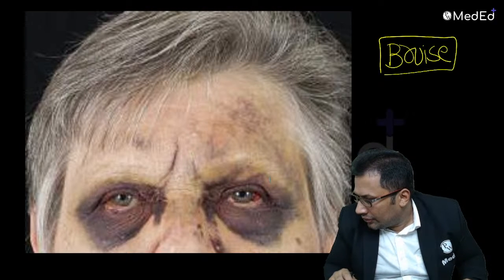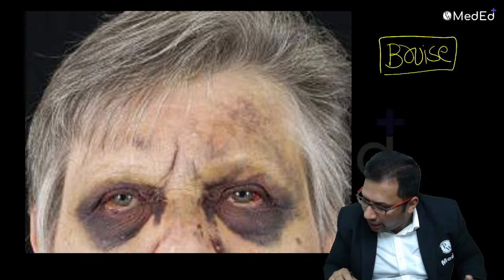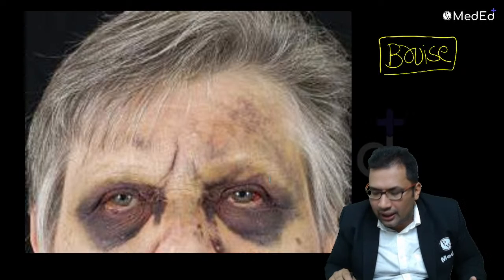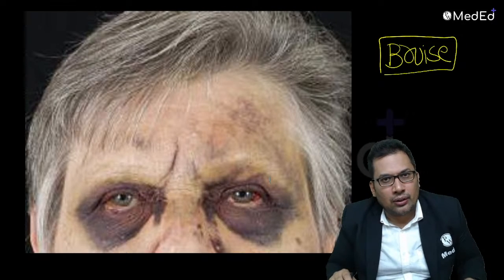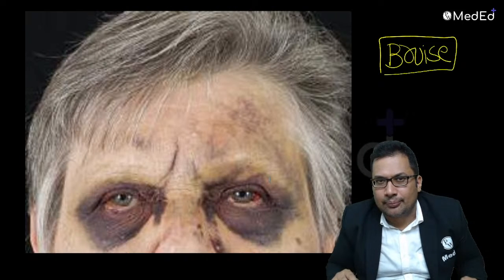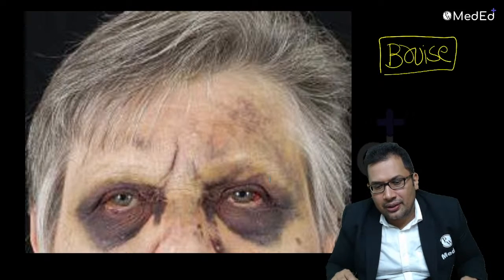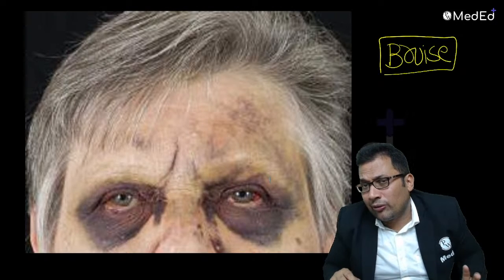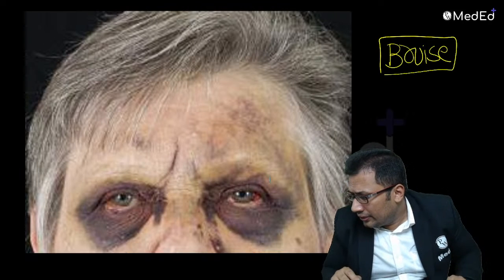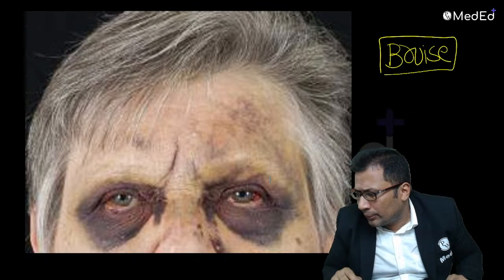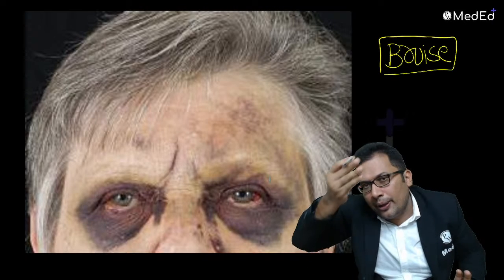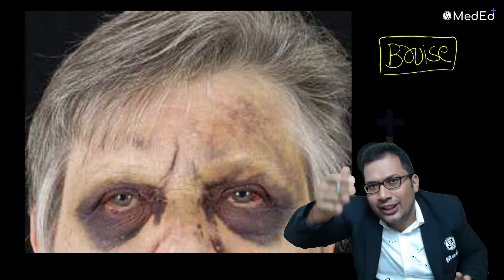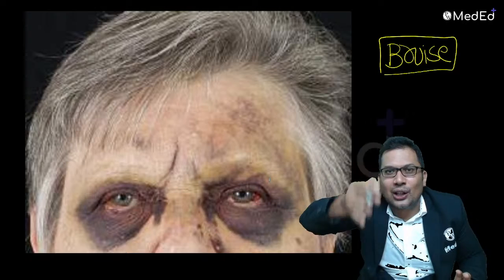So this is contusion, right? Panda eye, that is also correct. Raccoon eye, panda eye. Collection of blood around the eyes, contusion, known as bruise. Bruise, contusion, both are same. So it is one more example. Can you guess what that is? Trauma is over the forehead, injury is here around the eye. What is that known as?